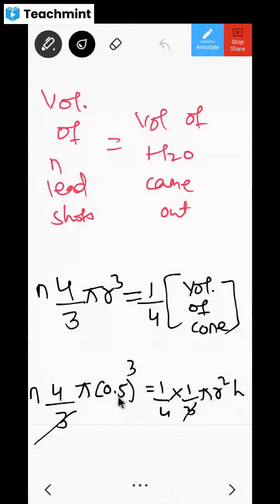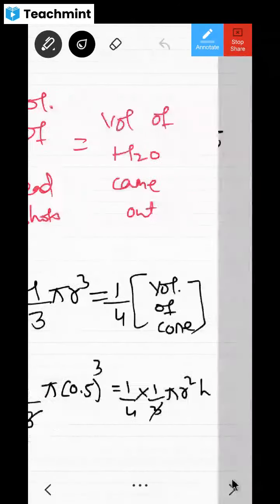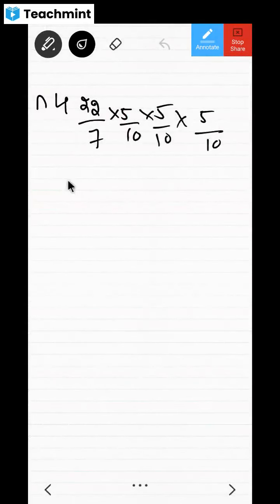0.5 whole cube means (5 by 10) whole cube. (5 by 10) whole cube means 5 by 10 into 5 by 10 into 5 by 10. Is that okay? And that is equal to how much it becomes? 1 by 4 is there. Let me write 1 by 4 only.